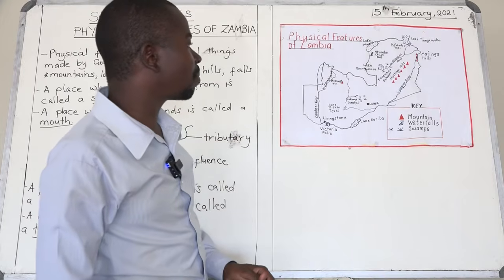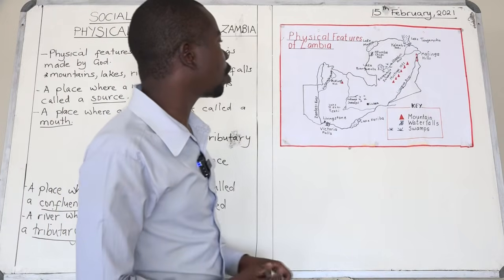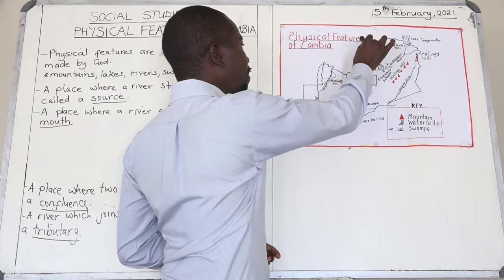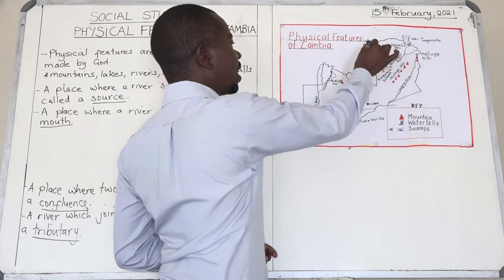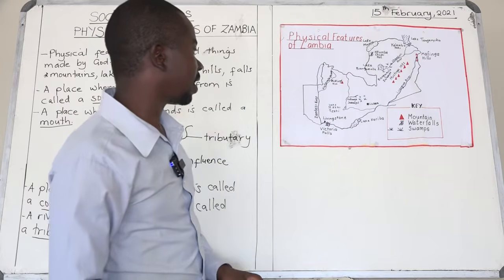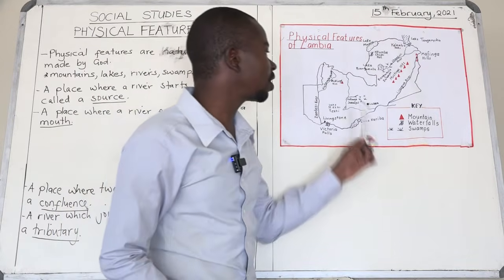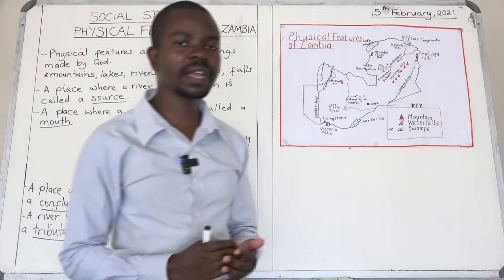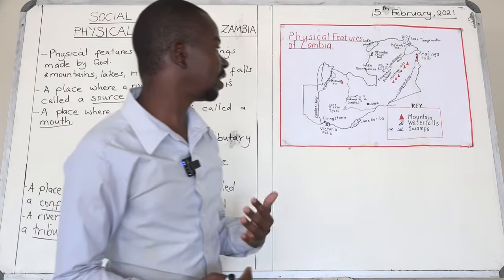Okay, so apart from the Luangwa River, we also have got the Lapula River, which is just at the border between Congo DR and Zambia. All right, and then we also have got the Kafue River. So those are the big rivers that we have in Zambia.